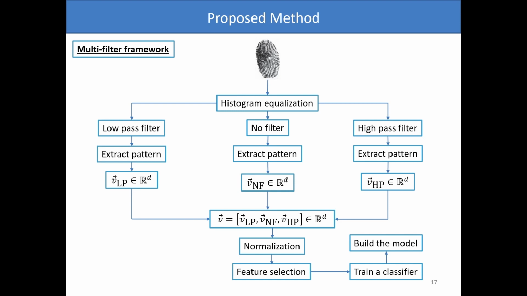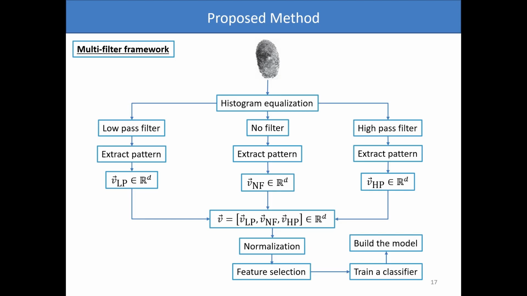Firstly, we correct illumination balance with some histogram equalization technique. In the sequence, we consider 3 different versions of a given fingerprint image. One is smoothed with a low pass filter, one is the original image, and another is sharpened with a high pass filter. From each of these images, we extract some preselected pattern descriptor. Then we concatenate these patterns represented by feature vectors.